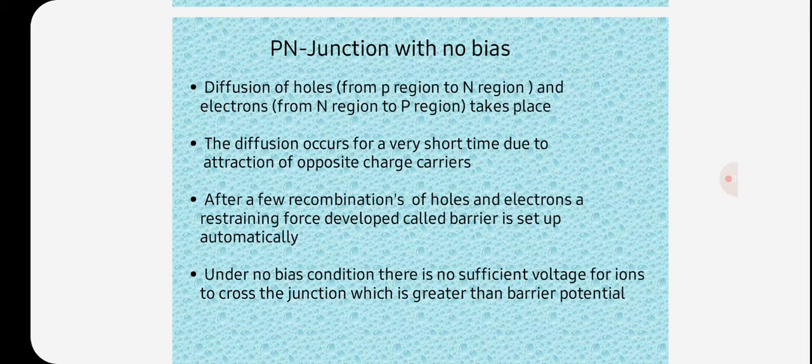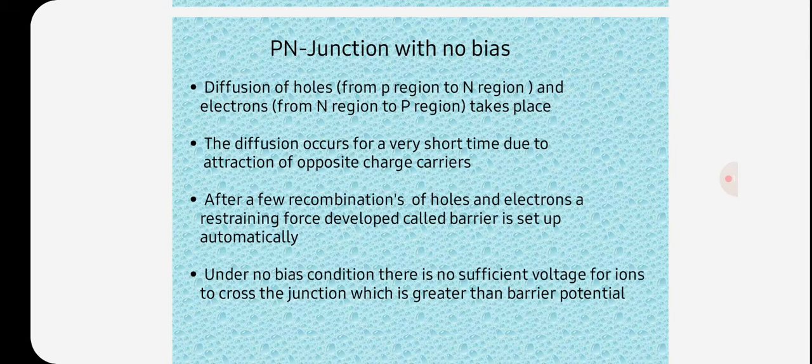Diffusion of holes from the p region to the n region and electrons from the n region to the p region takes place. The diffusion occurs for a very short time due to attraction of opposite charge carriers. After a few recombinations of holes and electrons, a restraining force called the barrier is set up automatically.